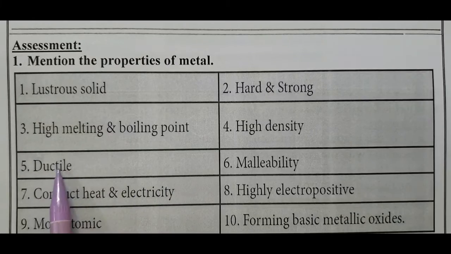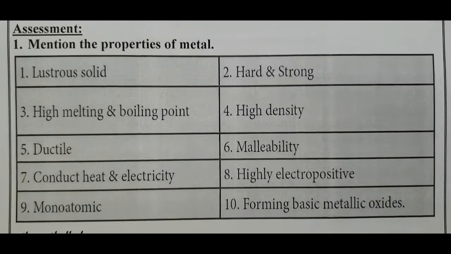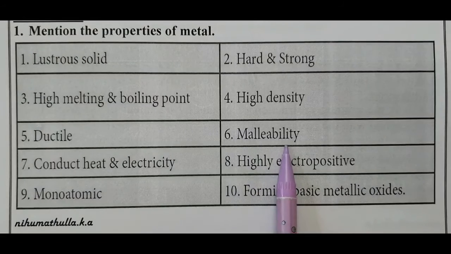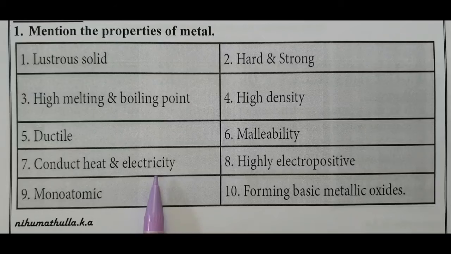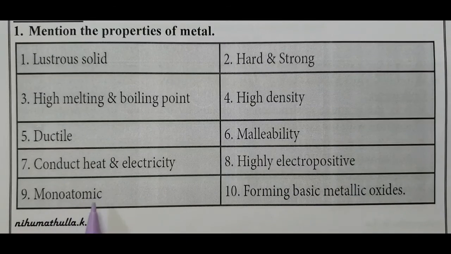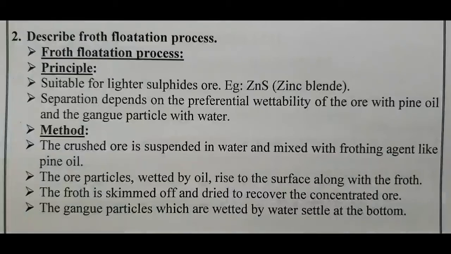Metals are ductile. What is meant by ductile? They can be drawn into thin wires. Metals are malleable. They can be beaten into thin sheets. All metals conduct heat and electricity. All metals are highly electropositive in nature. Metals are monoatomic. Metals form basic metallic oxides; calcium oxide and sodium oxide are all basic oxides.